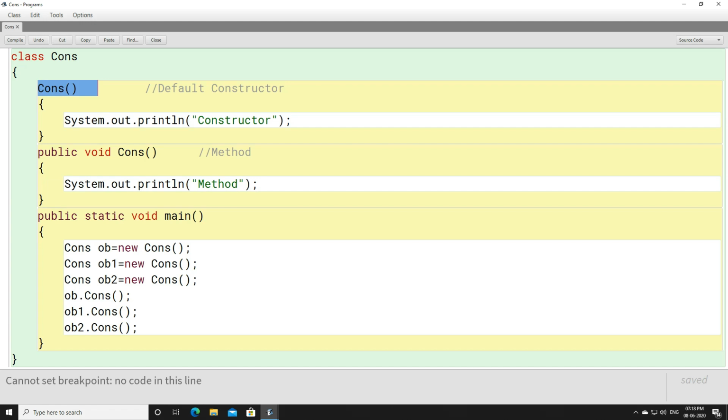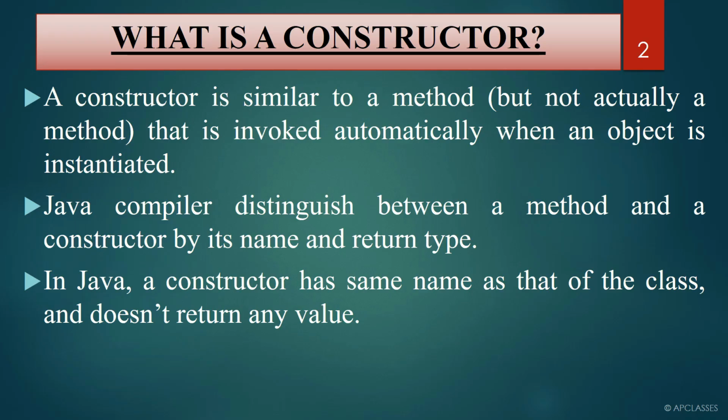Now this is a constructor, this is a method. A constructor name is always similar to a class name, and it is never written with a data type, a return type. Whereas a method name may or may not be similar to the class name, but it is written with a data type. I hope these 3 points are quite clear to you. Now let us look at this once again. A constructor is similar to a method, but it is not exactly a method, right? The reason is a constructor is invoked automatically when an object is created.